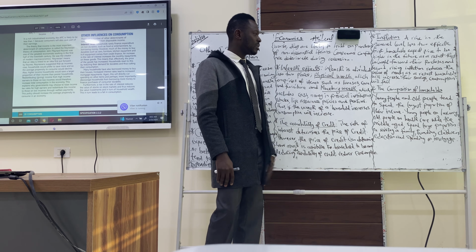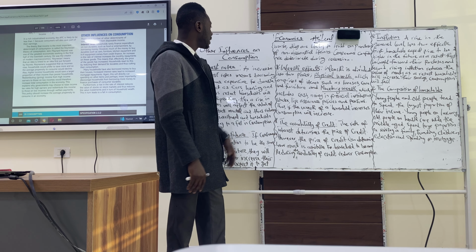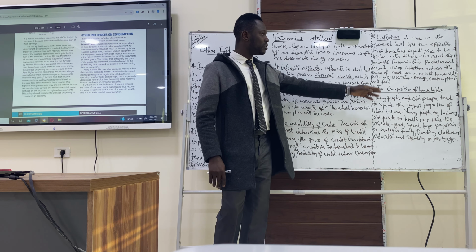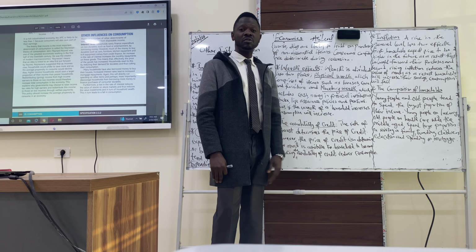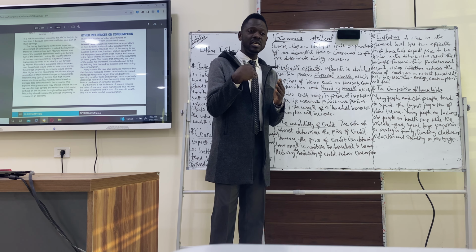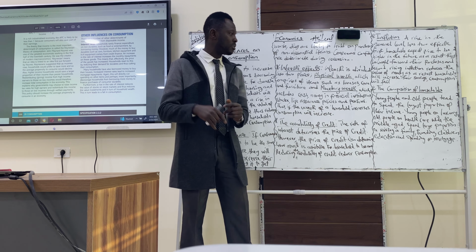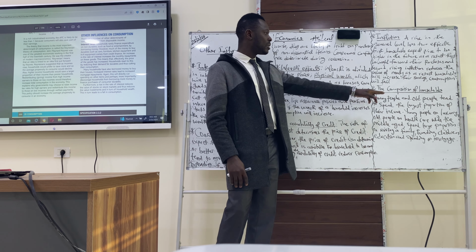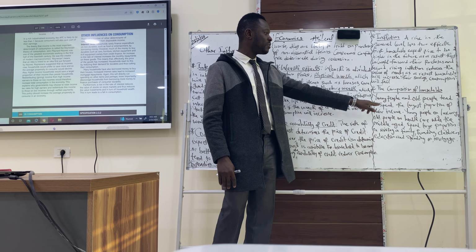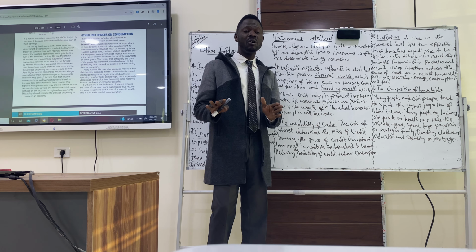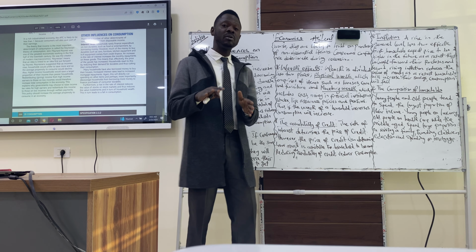And the last factor that affects consumption is the composition of the households. When we talk about the composition of the household, we have the young people, we have the old people, and we have the middle-aged people. How do they spend? The young and old people tend to spend the largest proportion of their income. So they tend to spend more of their income, the young people and the old people.